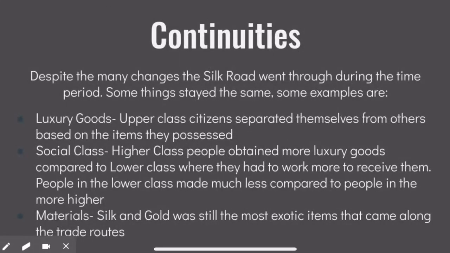Continuities. Despite there being many changes on the Silk Road, certain things stayed the same: luxury goods, social class, and materials. With luxury goods, upper class citizens separated themselves from others based on the items that they had. Social class: high class people obtained more luxury goods compared to low class people, who had to work more to receive them. People in the low class made much less compared to people in the higher class. Materials: silk and gold were still the most exotic items that came along the trade routes.